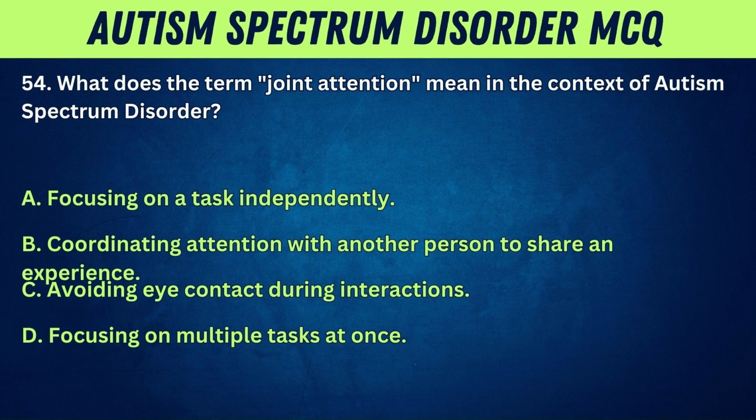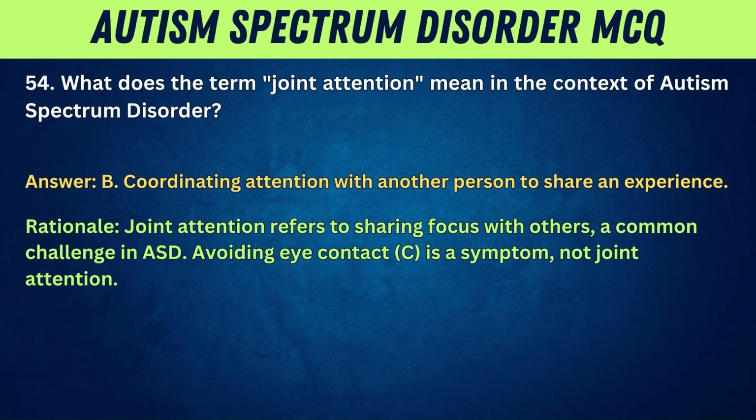54. What does the term joint attention mean in the context of autism spectrum disorder? A. Focusing on a task independently. B. Coordinating attention with another person to share an experience. C. Avoiding eye contact during interactions. D. Focusing on multiple tasks at once. Answer: B. Coordinating attention with another person to share an experience. Rationale: joint attention refers to sharing focus with others, a common challenge in ASD. Avoiding eye contact, C, is a symptom, not joint attention.